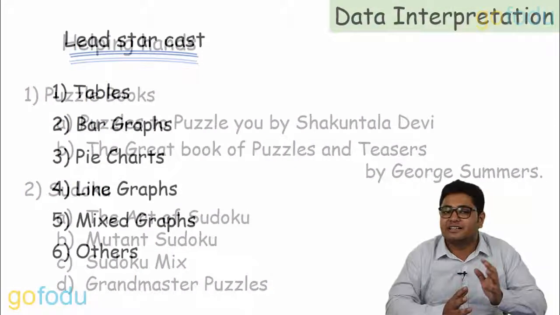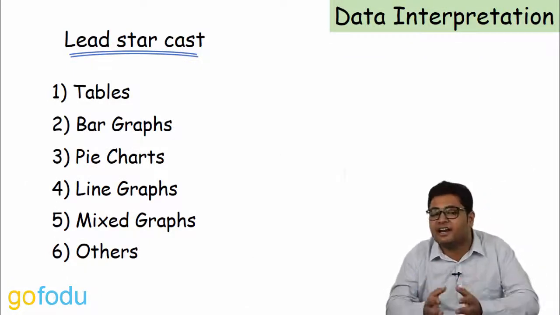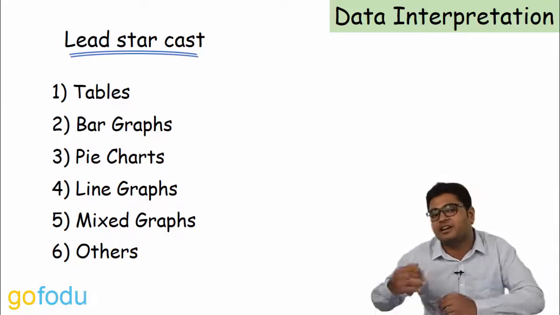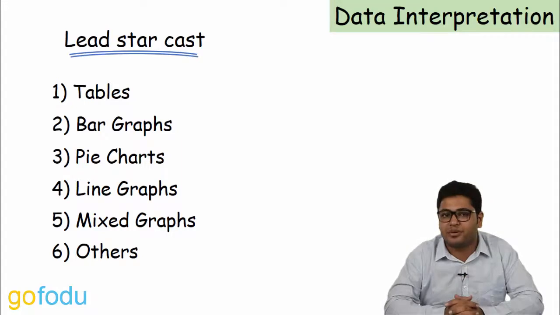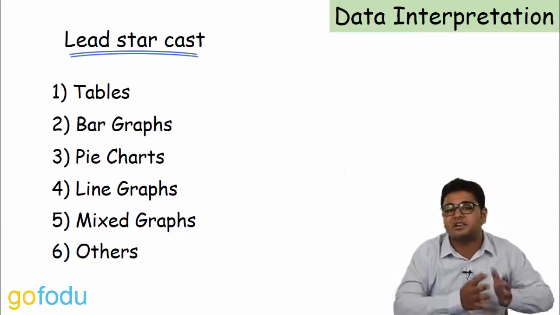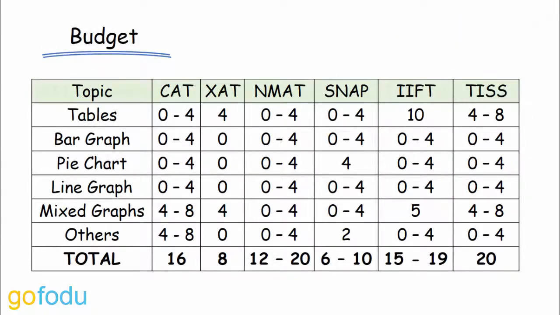Next, we will discuss data interpretation. DI tests your ability to interpret and analyze complex data given in the form of tables, bar graphs, pie charts, line graphs, and mixed graphs. This skill is important at the managerial level. And that is what we are ultimately targeting through CAT. Before you start DI videos, please go through the videos on calculation techniques, percentages, and ratios. This is the breakup of questions that appear in different exams. There is nothing much in this breakup to give emphasis on, as questions of mixed varieties come in all the exams.